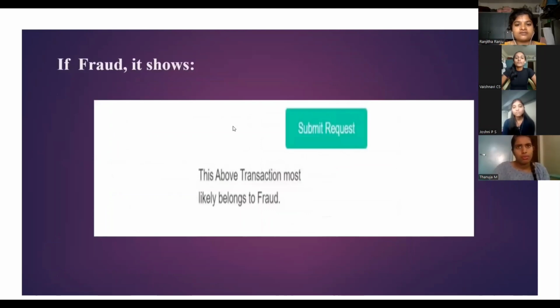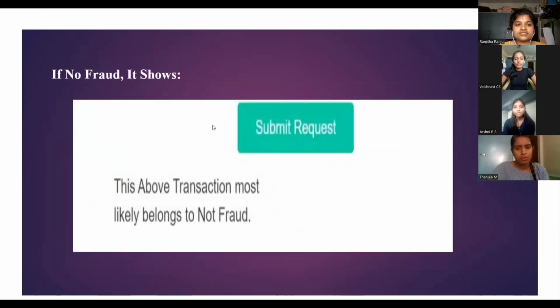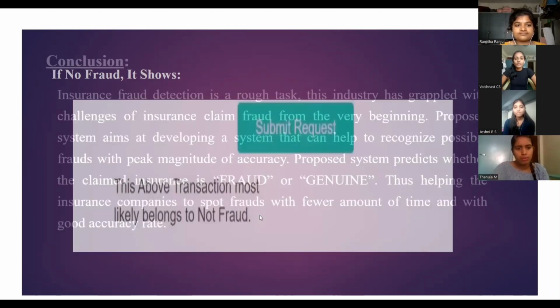If the person is a fraud, it shows that this above transaction most likely belongs to fraud. Next, we fill in other details and submit the request. And here the person was not a fraud. It shows that this above transaction most likely belongs to not fraud.